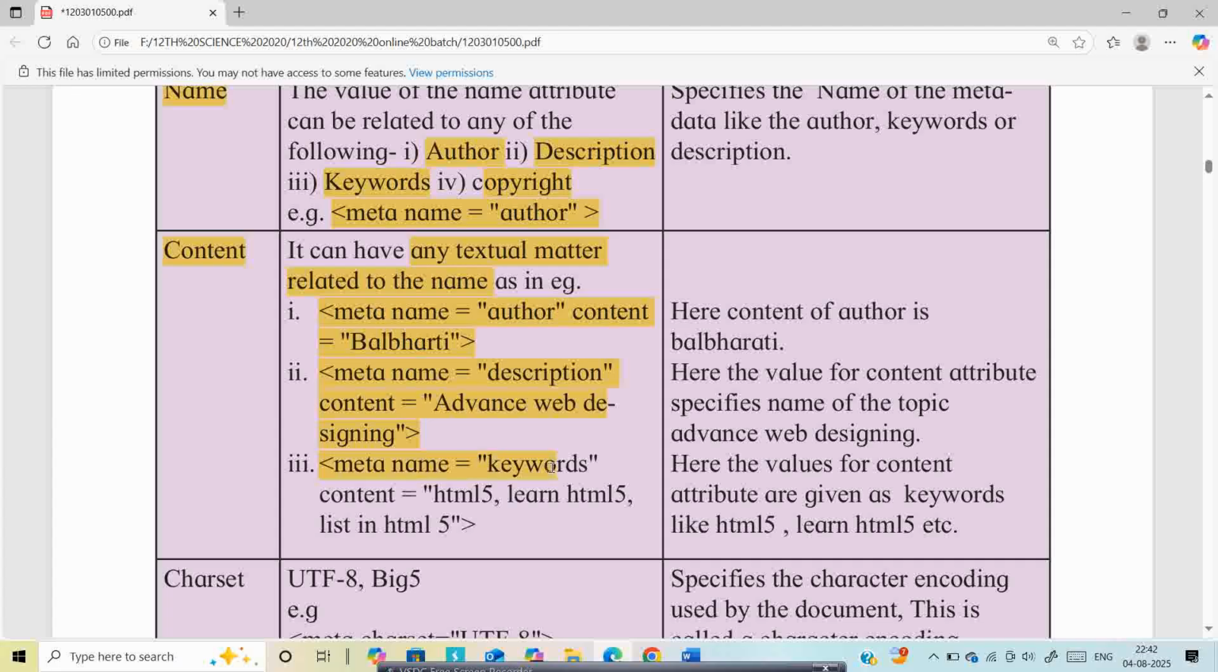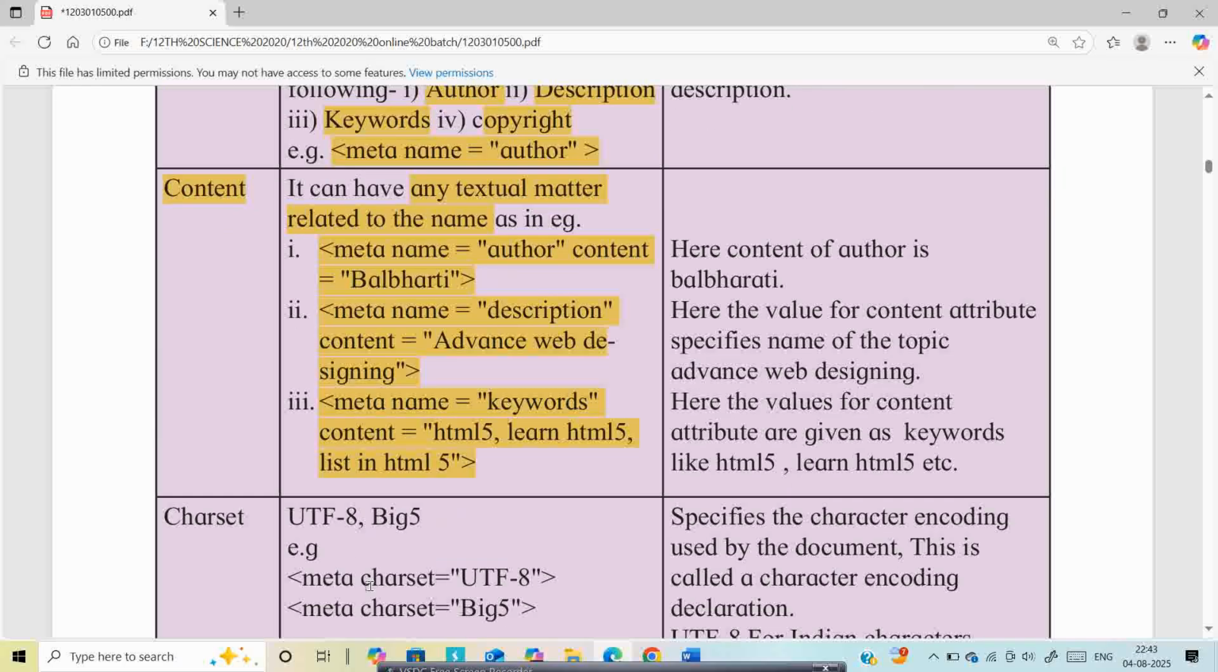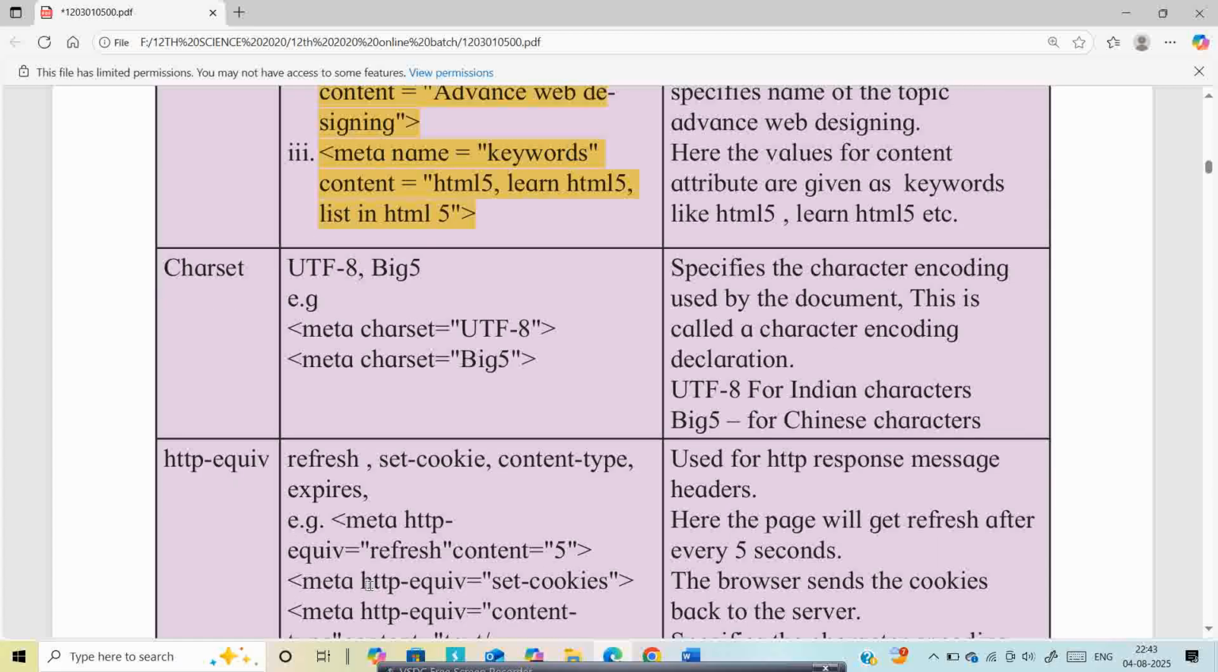Meta name is equal to keywords. Here we will write any keywords related to your website, like learn HTML5, HTML5, list in HTML5 or basic programming. This is a content, this is a description related to your meta name.